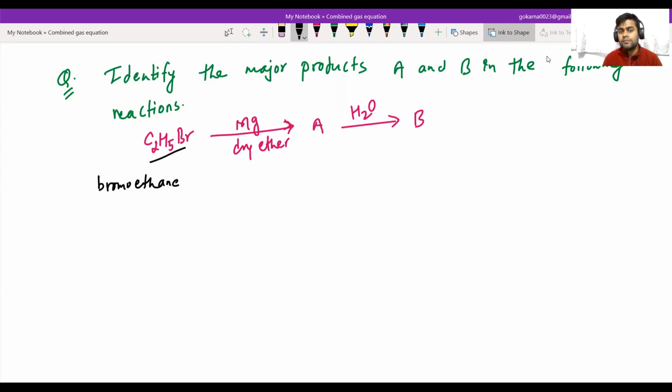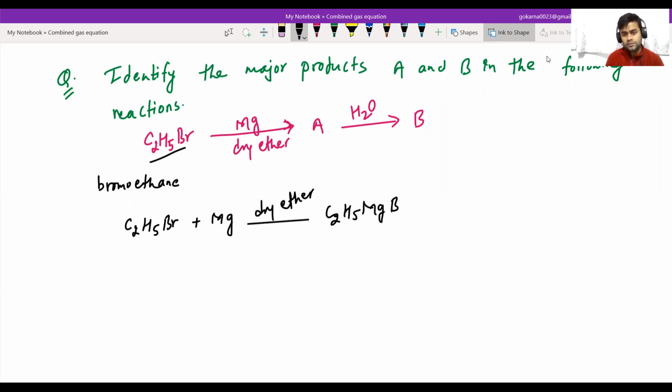When bromoethane reacts with magnesium in presence of dry ether, it gives the Grignard reagent C2H5MgBr. The name of this compound is ethyl magnesium bromide.